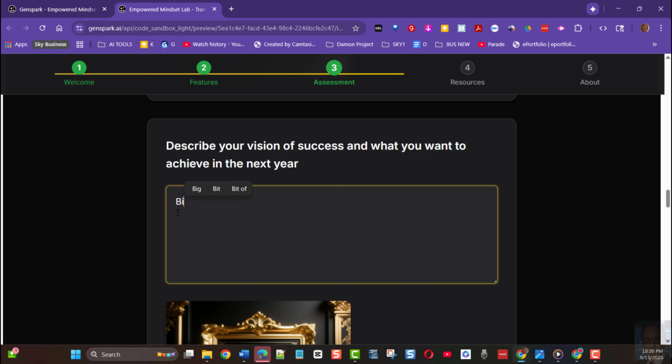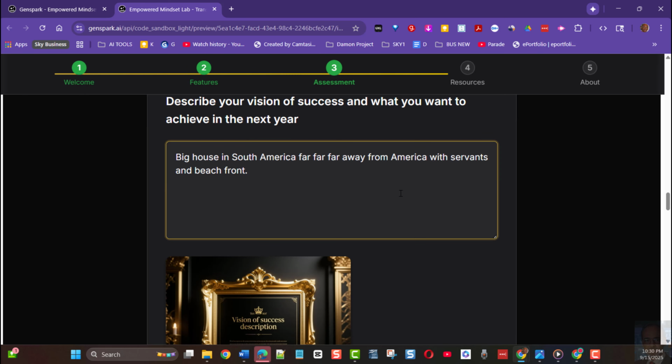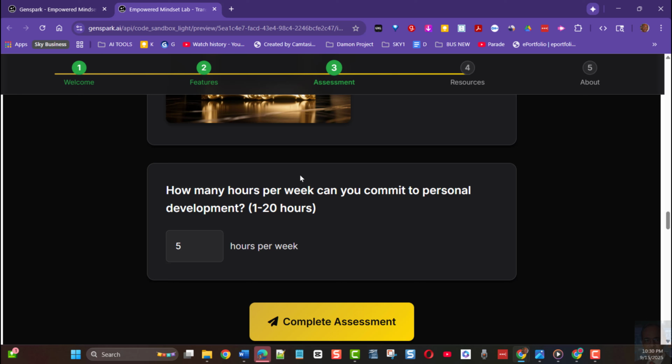Big house in South America, far, far away from America, with service and beach. See, that's what I want. See, that way you're filling all the information in.